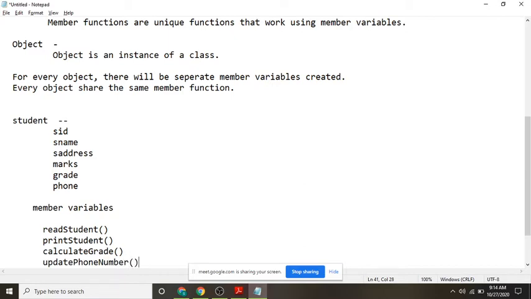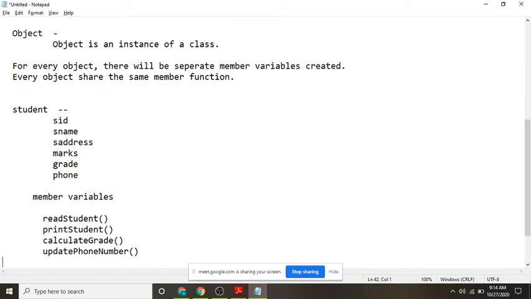What are all these? These will be considered as member functions. Understanding? Did you have knowledge about, did you understand about all these things?